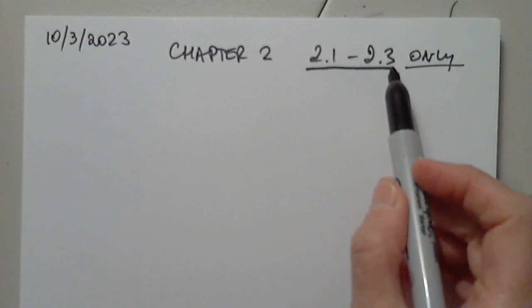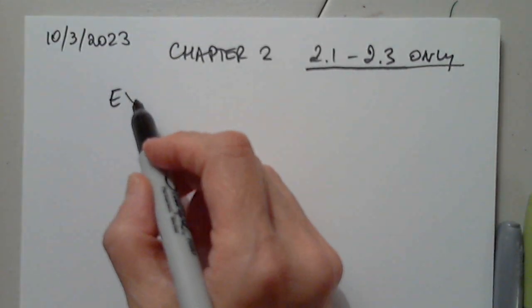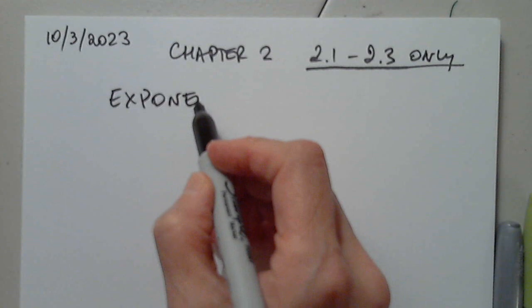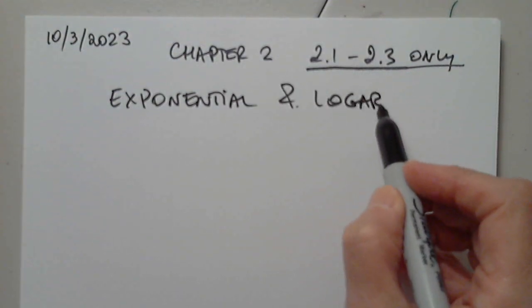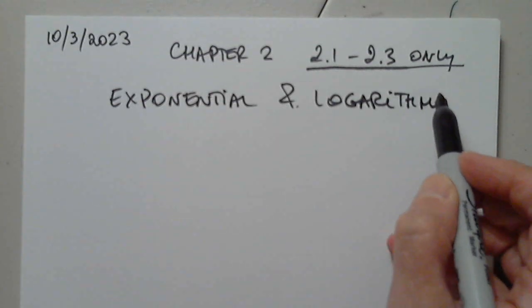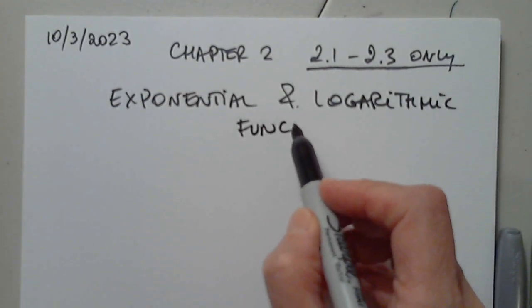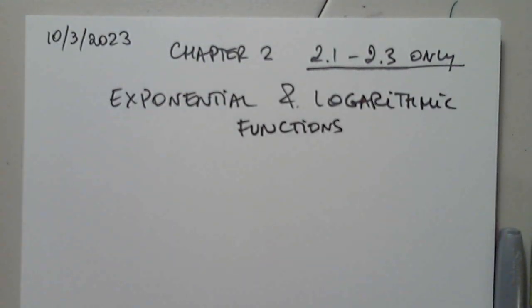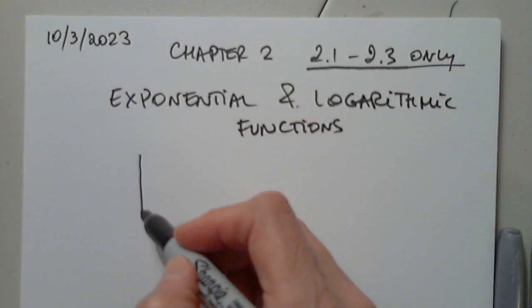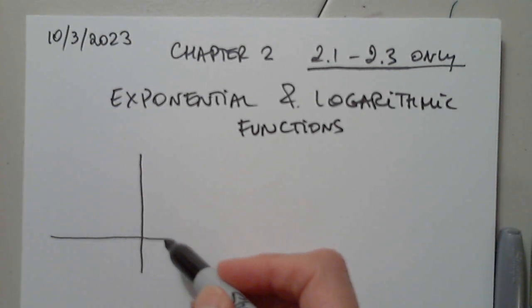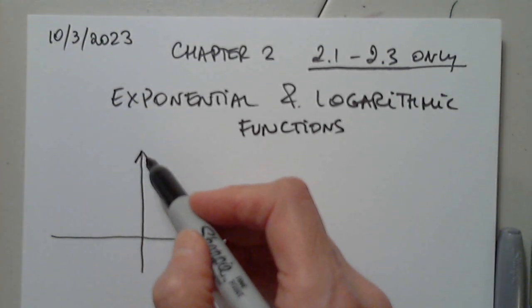As I said, only these 3 sections about the exponential and logarithmic functions. Okay, so from algebra we know that the exponential function has 2 possible shapes.